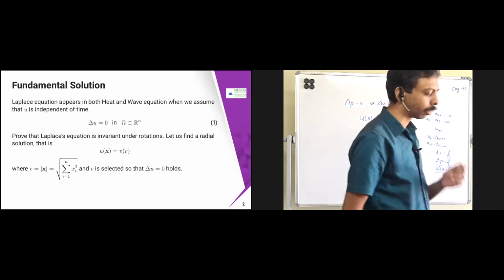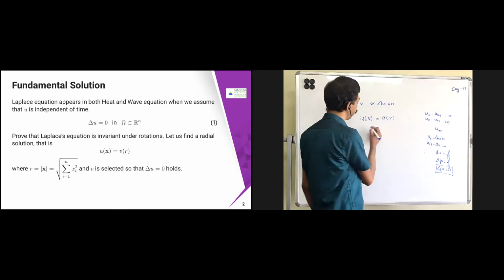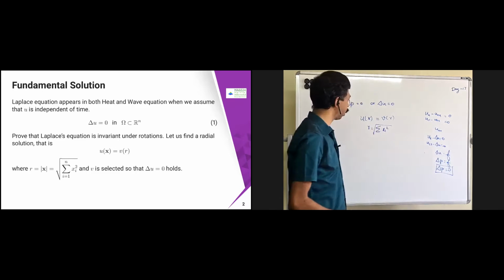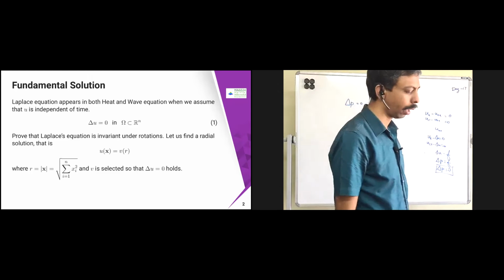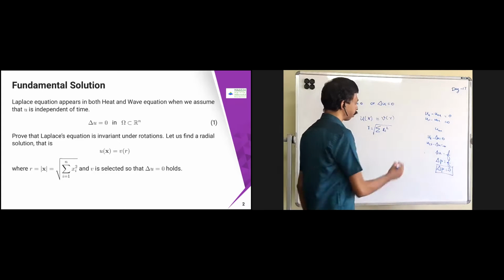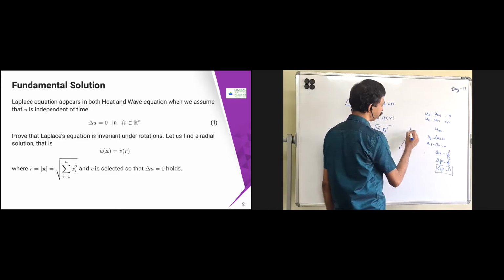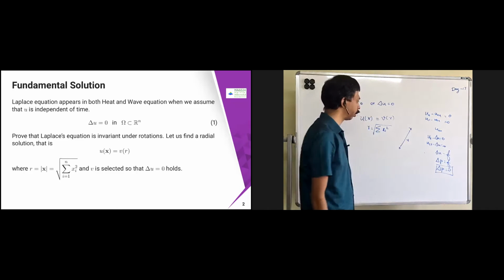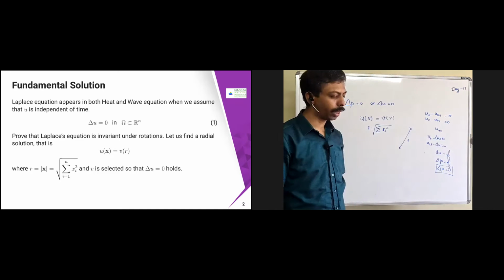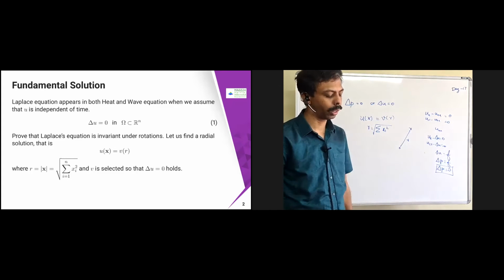That is an exercise. Then we are trying to find the radial solution, where r is nothing but the square root of the summation of x_i squared. This is my r, which is the radial variable. If x is given, I am just taking the distance between 0 and x; that is my r, in the n-dimensional case. So we are going to see whether this v is going to give us the solution. That we are trying to see.